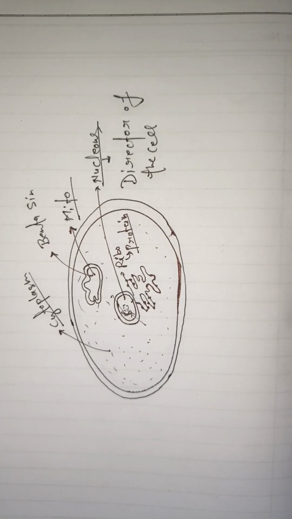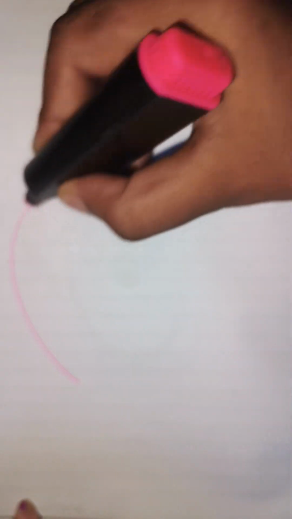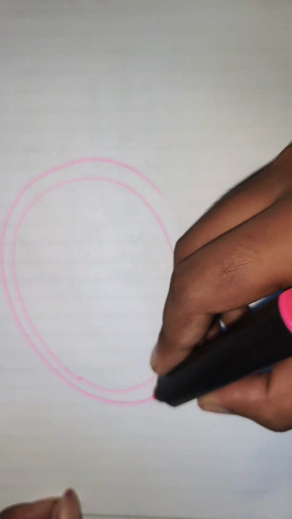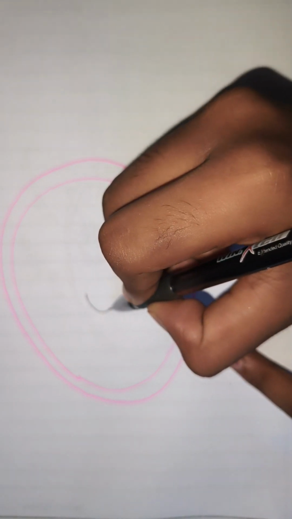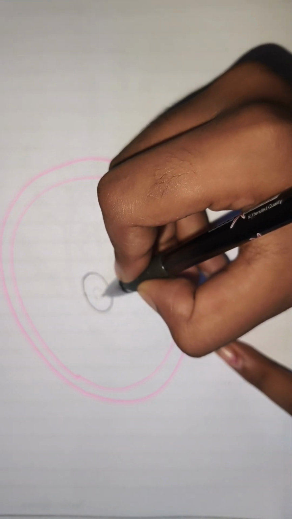Now I'm going to discuss the cell. So this is the diagram, but this is not perfect. This is the cell, and the cell has two membranes. In the cell there is also a nucleus, and in the nucleus there is also a nucleolus.